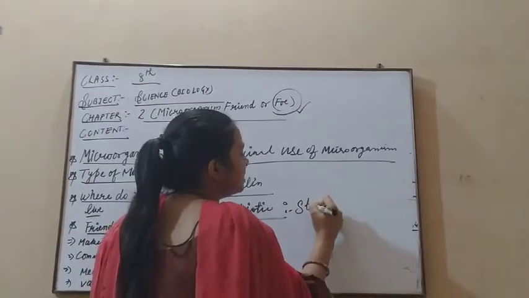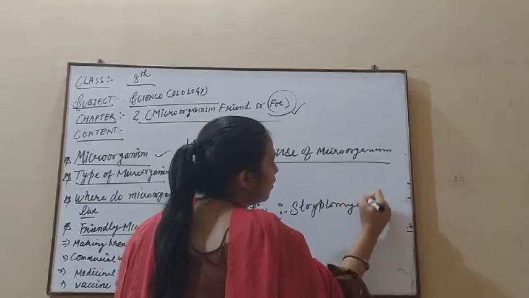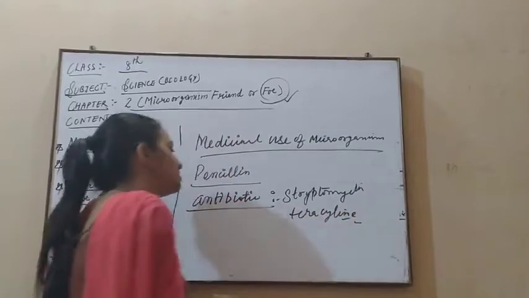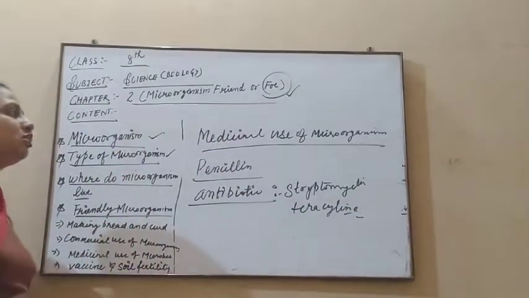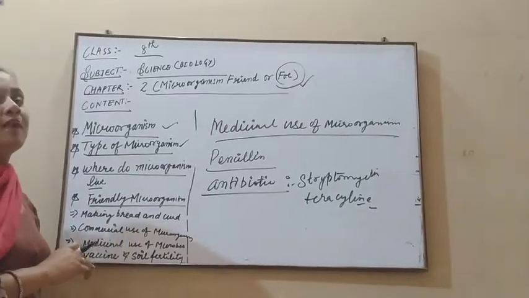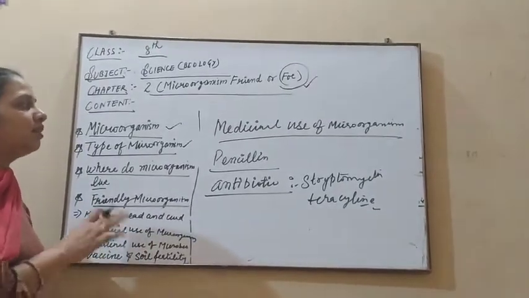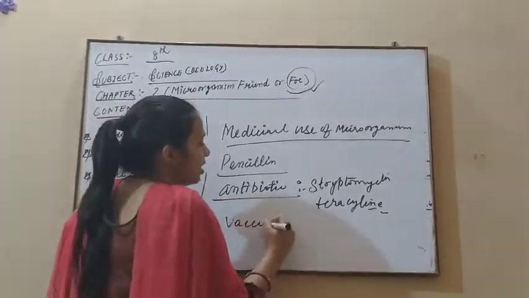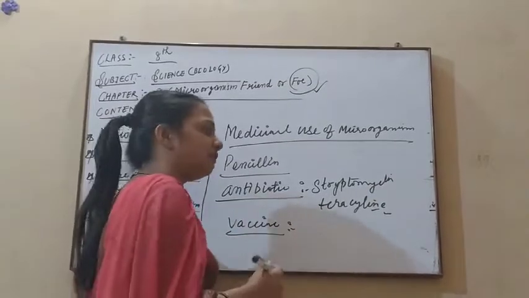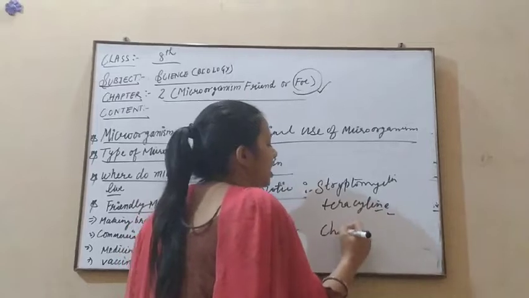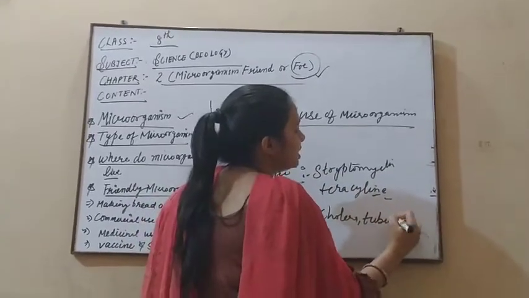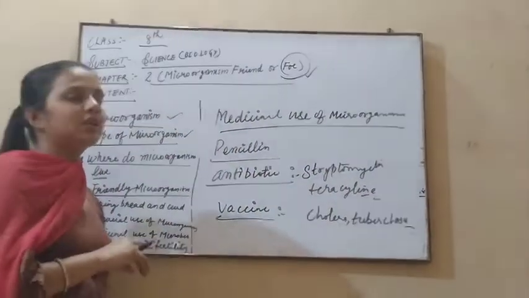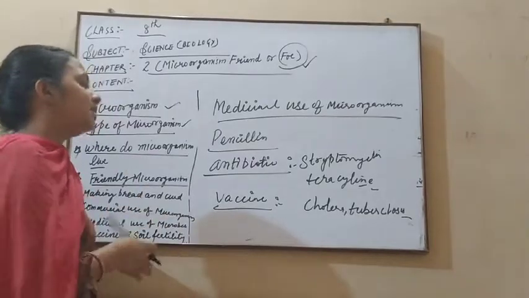So all these antibiotics are also made with the help of microorganisms. Here, streptomycin, tetracycline, if I write examples of these. All these medicines are made with the help of microorganisms, so they play a very important role in medical uses also. And vaccines also. Vaccines means all the injections, for cholera, tuberculosis, are made with the help of microorganisms. So they play a very important role in our medicinal line also.